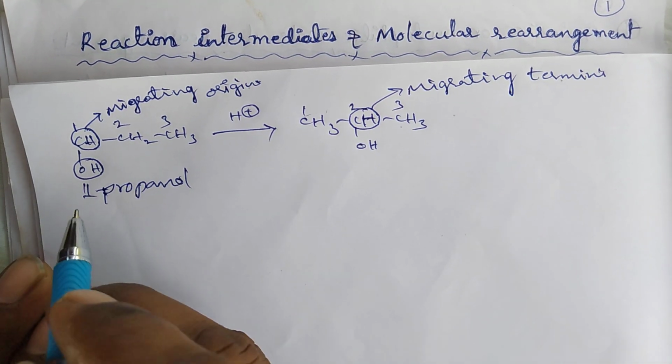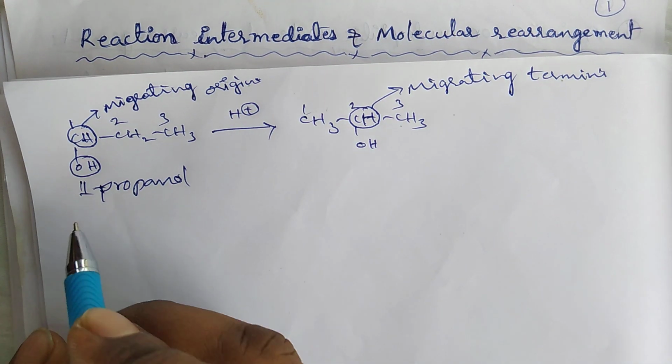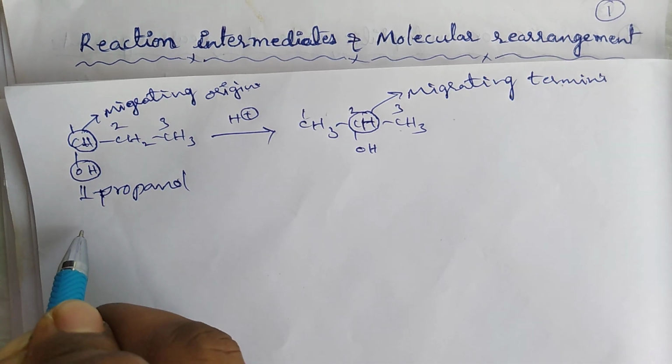Next, classification of the molecular rearrangement reaction, which is generally classified into 5 types.